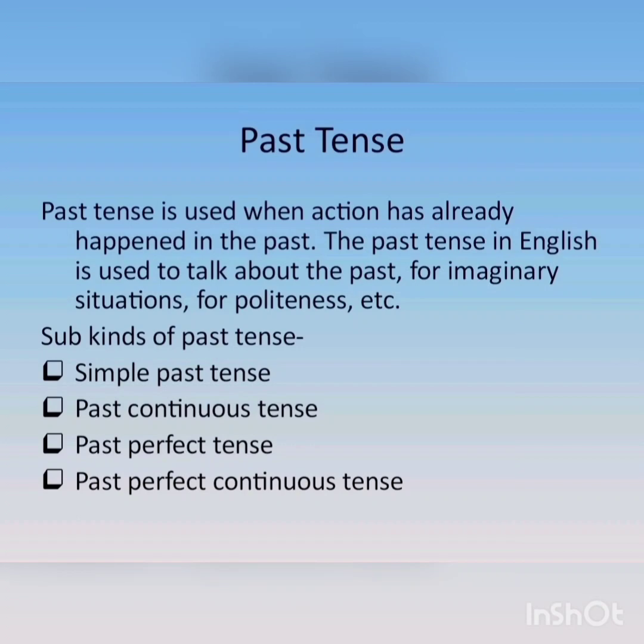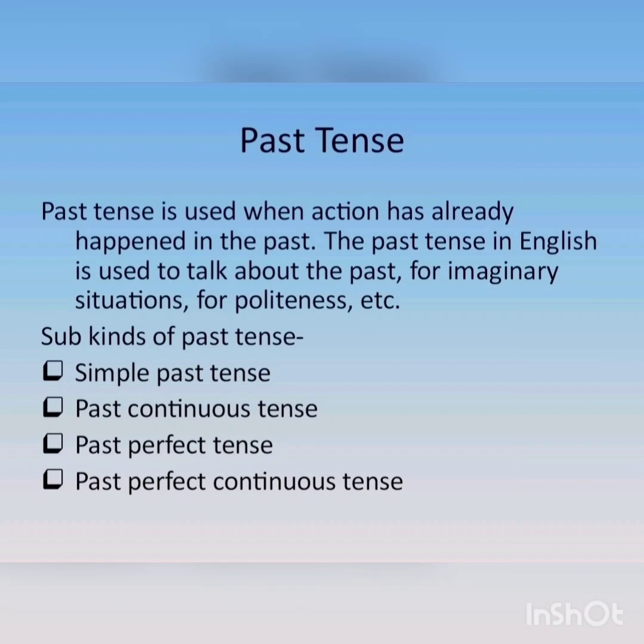The past tense in English is used to talk about the past, for imaginary situations, for politeness, etc. So the past tense is used in speaking English when we talk about the past, that is about a time which has already happened in the past, that has already gone. For imaginary situations, that means when we are imagining something about some imaginary thing, about some fictional thing. And for politeness means in a way as if we are requesting in a polite way, etc. So a few more ways.